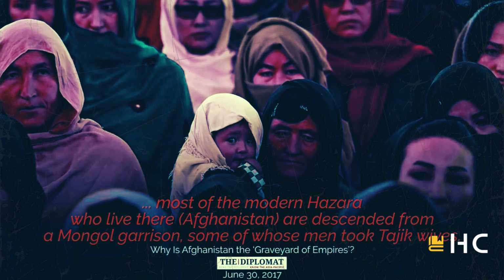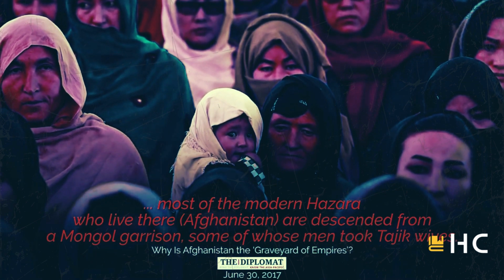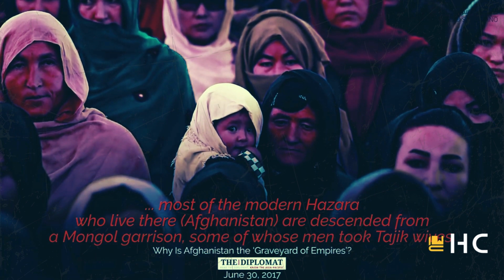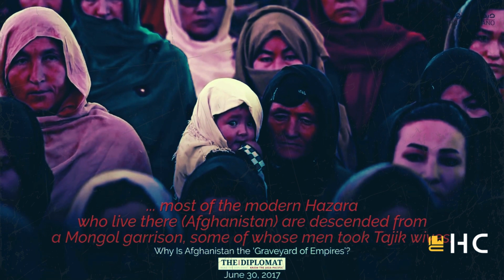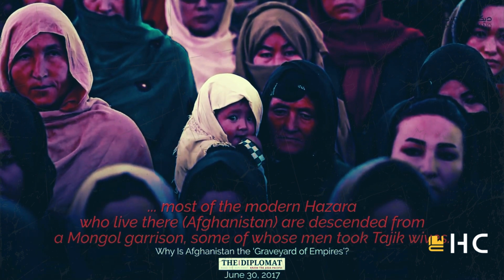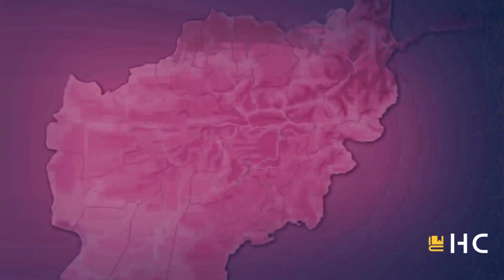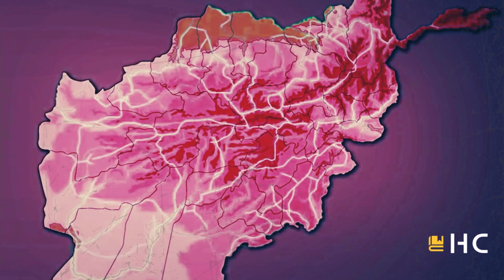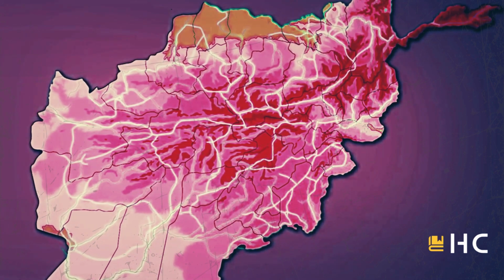Mongol soldiers also married local women and settled in Afghanistan. The majority of the Hazara community in Afghanistan are descendants of Mongol soldiers. Hazaras were born out of intermarriages between Mongol soldiers and Tajik women. Around 1350 CE, the Mongol Empire declined and Afghanistan was temporarily free. But Afghanistan and Central Asia had never experienced permanent peace.